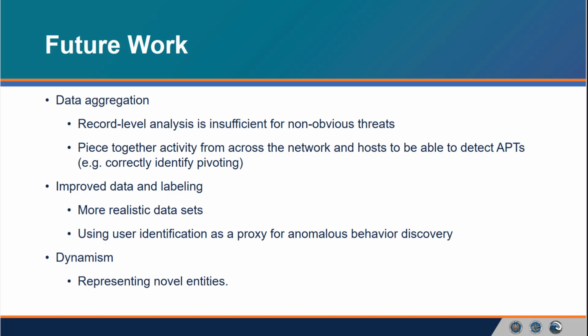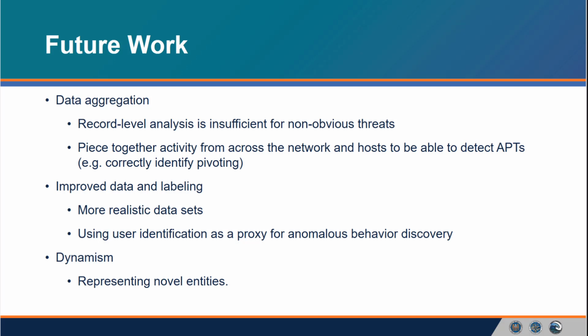Additionally, we're working to provide more realistic labeling and data. We're hoping to provide labels for the rest of the 500 hosts on the network so we can expand our work with our current data sources. Also, though, we are hoping to find ways to leverage implicit labels as proxies for anomalous behavior. For instance, we're looking at finding anomalies in individual users' behaviors, since that could help us to catch malicious actors impersonating legitimate users, while not requiring massive labeling efforts for training data production, seeing as we don't have to actually give labels, we just have to know what user is doing something.